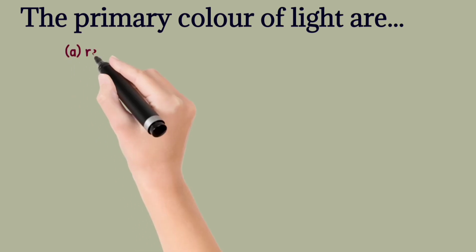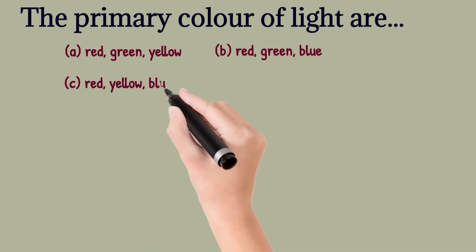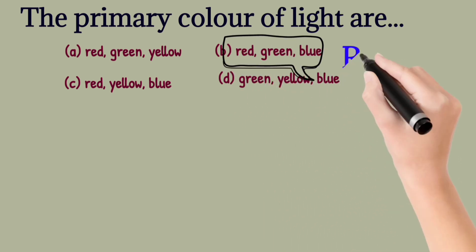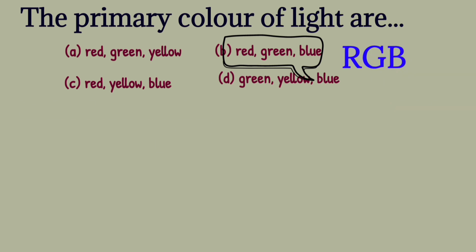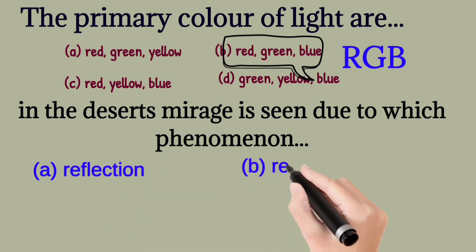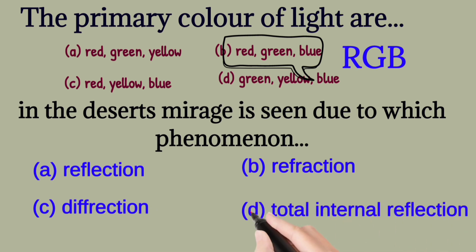The primary colors of light are red, green, yellow, red, green, blue, red, yellow, blue, green, yellow, blue. The correct one is red, green, blue, RGB. In the desert, mirage is seen due to which phenomena? Reflection, refraction, diffraction, total internal reflection. The correct one is total internal reflection.